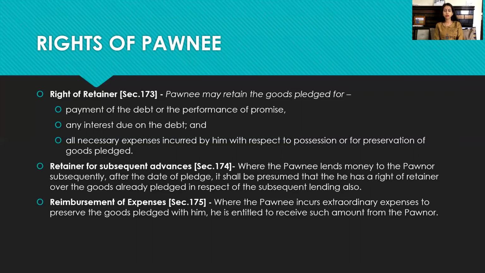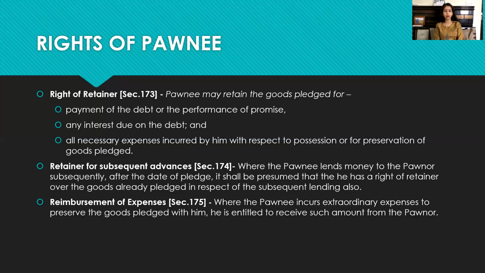So he may retain the goods pledged for payment of the debt or performance of the promise, any interest due on the debt, and all necessary expenses incurred by him with respect to the possession or for the preservation of goods pledged. Second right is under section 174, retainer for subsequent advances, where the pawnee lends money to the pawnor subsequently after the date of pledge. Means he has lent another sum of money to the pawnor after the first contract of pledge. It shall be presumed that he has a right of retainer over the goods already pledged.